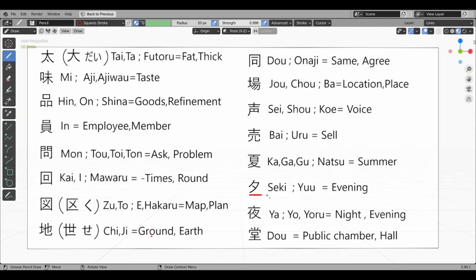Yube or evening kanji. We have seen this kanji in detail in Kanji Masho 7. This evening kanji is most commonly used in the word yugata, also meaning evening. Yoru, night kanji. One of the radicals in this kanji is the yube, evening kanji. But it has a stroke inside and there is a man radical and a lid radical. So together we can conclude that a time after evening when man spends time inside the house. So it is night time. Yoru means night. Onyomi ya.